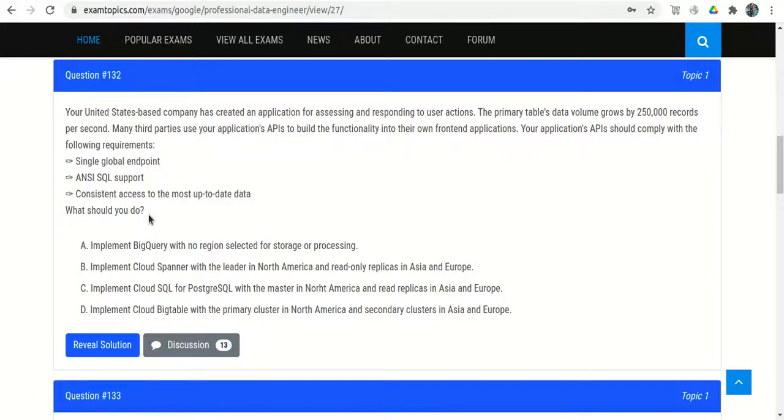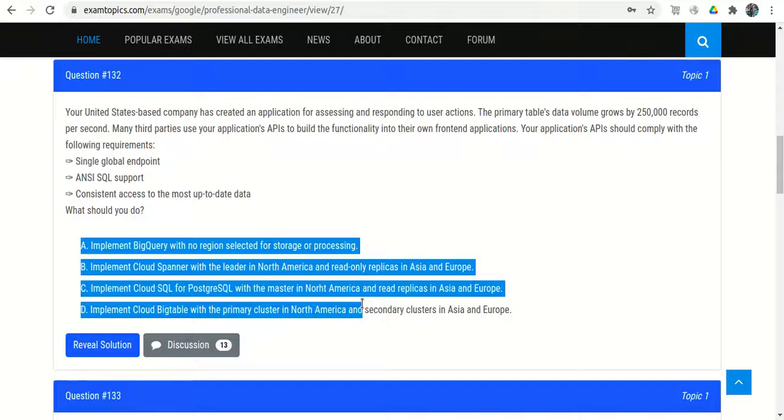Okay, so what should you do? So first thing is that SQL support, right? If in the options we have no SQL database provided, we will directly eliminate that, right? And consistent access to the most up-to-date data, a single global data point, and the large volume. So we need to consider all these parameters. Okay, we have these four options.